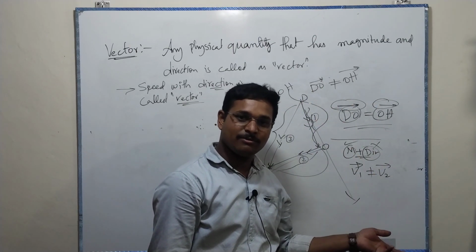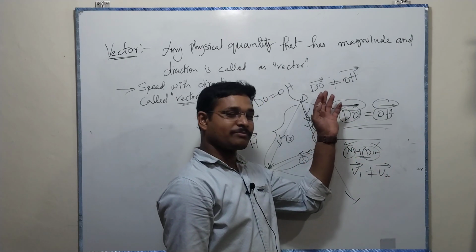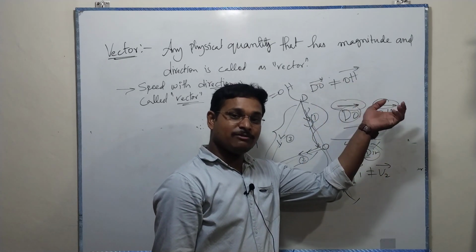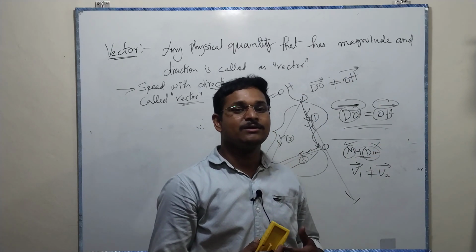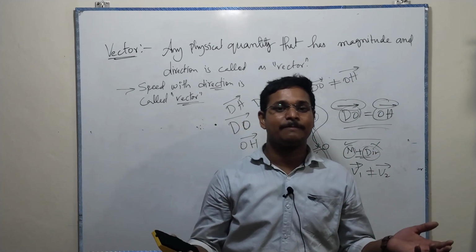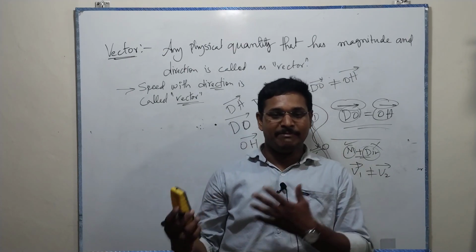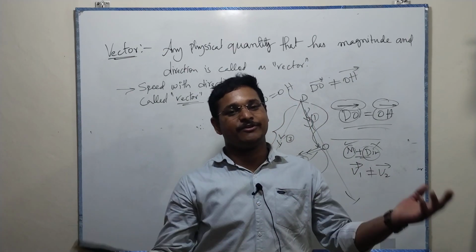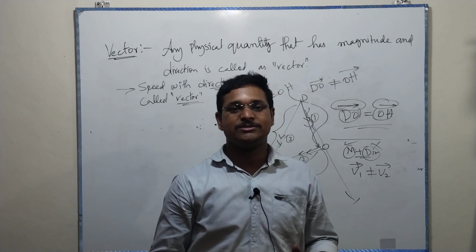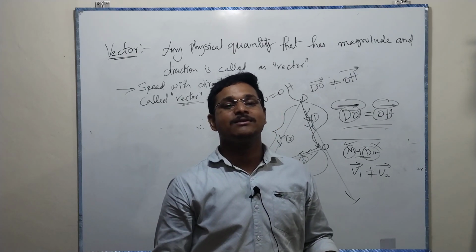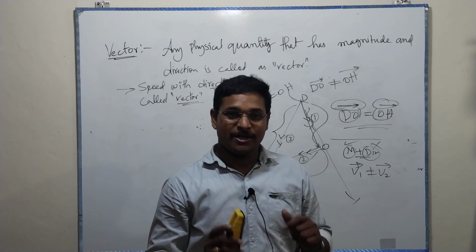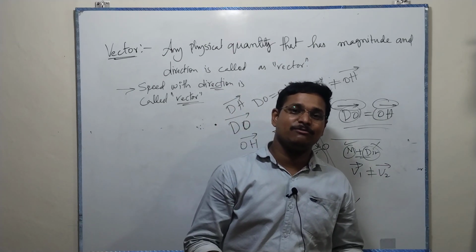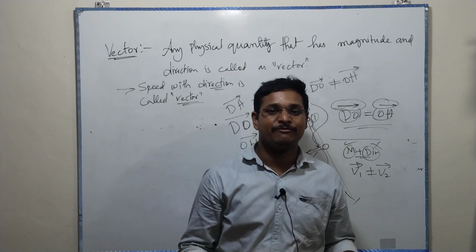Maybe here the magnitudes are equal but they are not equal vectors. When will two vectors be equal? When the magnitude and direction of both vectors are absolutely equal to each other, then these two vectors will be equal. Otherwise, if only magnitudes are equal, they are not equal vectors.